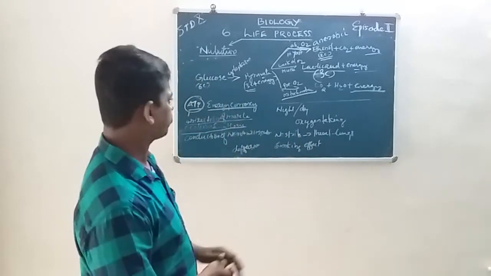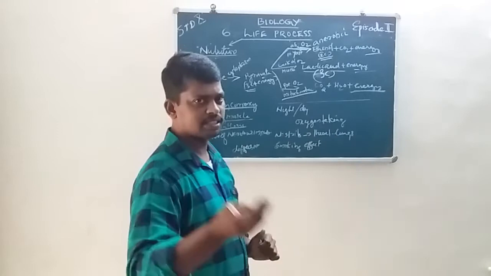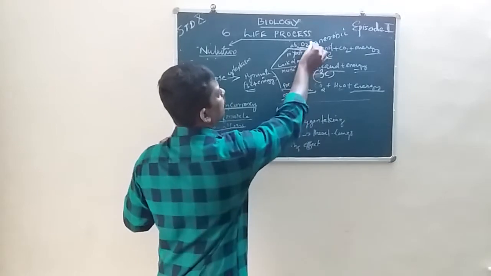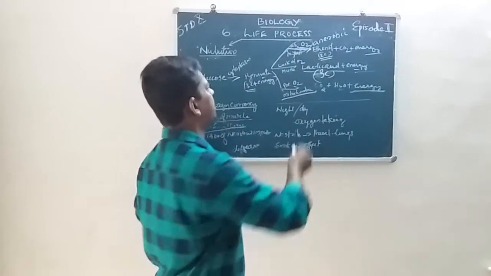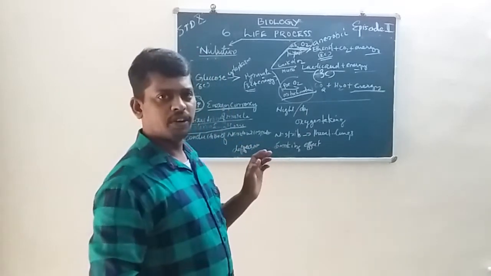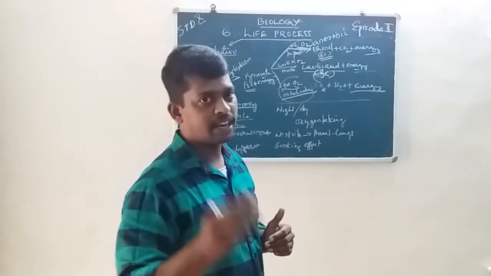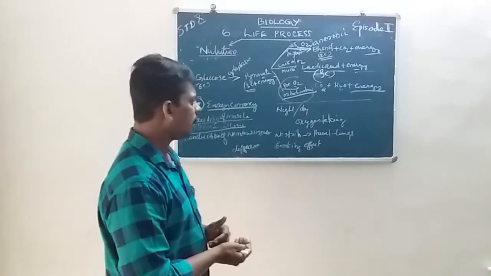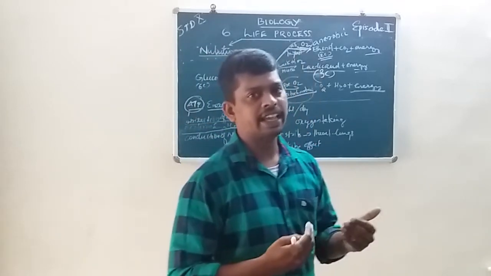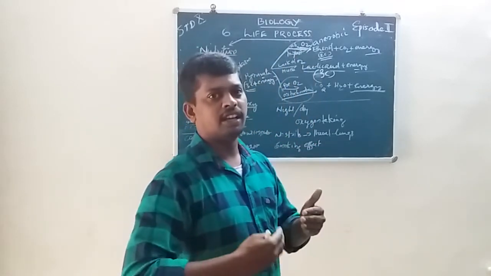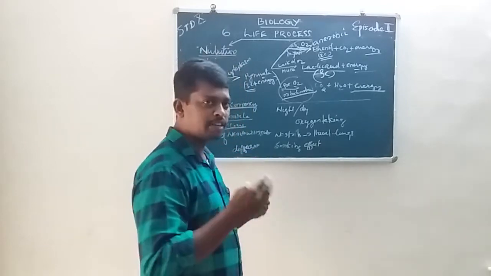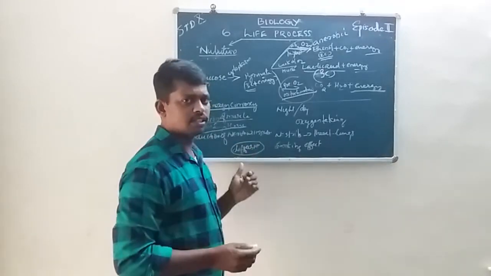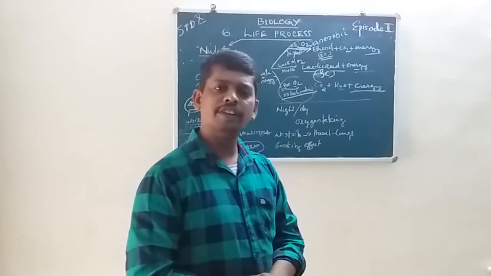Then look at this. Photosynthesis is of two types: one is done without oxygen, and one in the presence of oxygen. In photosynthesis, light is the essential factor, and the exchange of oxygen and carbon dioxide is the main process. Then diffusion. We have already heard the word diffusion. What is diffusion?